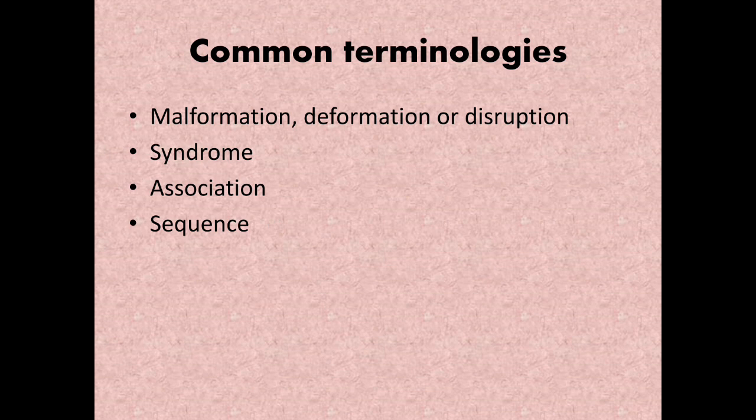A sequence is a group of related anomalies. As the name suggests, they generally stem from a single major anomaly that alters the development of the surrounding or related tissues or structures. Something has happened which leads on to something, which leads on to something else. You notice that three or four abnormalities are there, but all of them have occurred because of one abnormality. So there is a sequence. The example for this is Potter sequence.